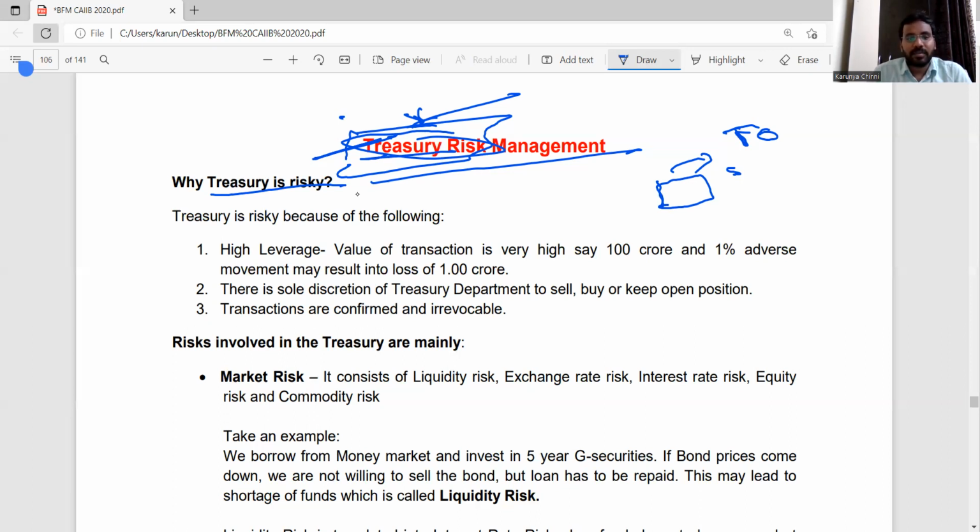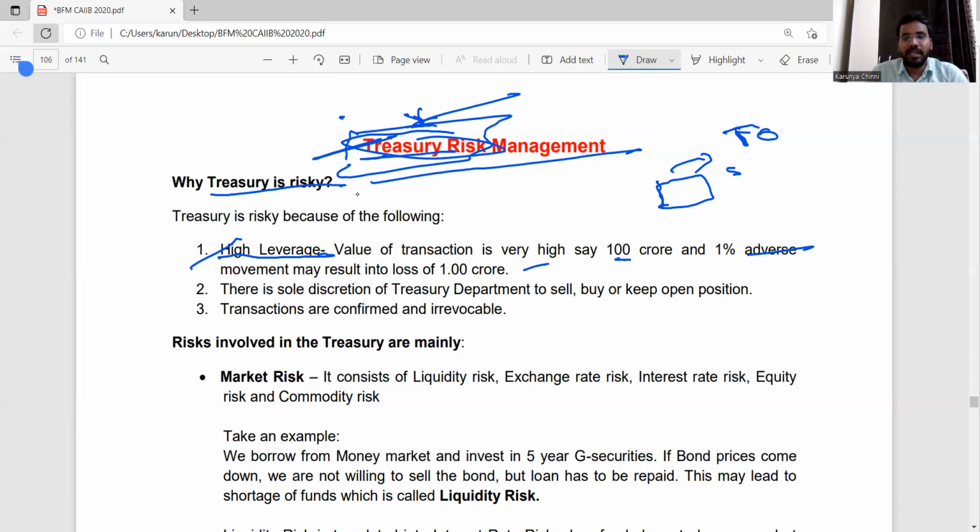That's why the first point is leverage. High leverage means the amount the treasury is dealing with is more. The value of a transaction is very high, say 100 crores, and a 1% adverse movement may result in a loss of 1 crore.